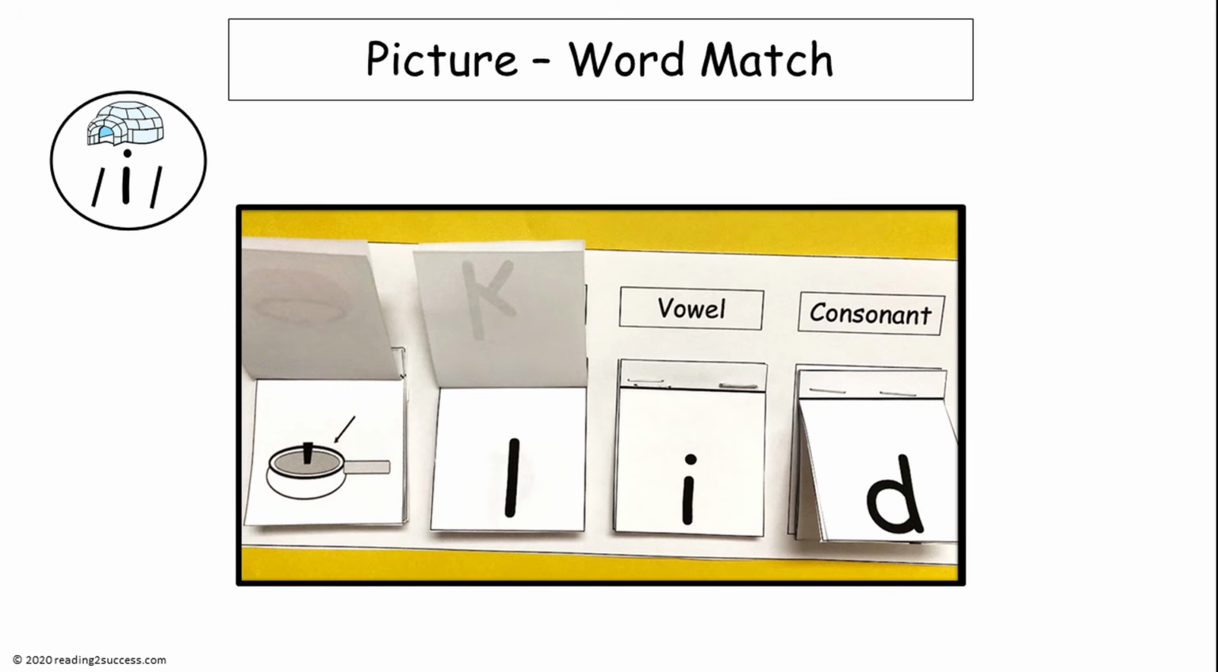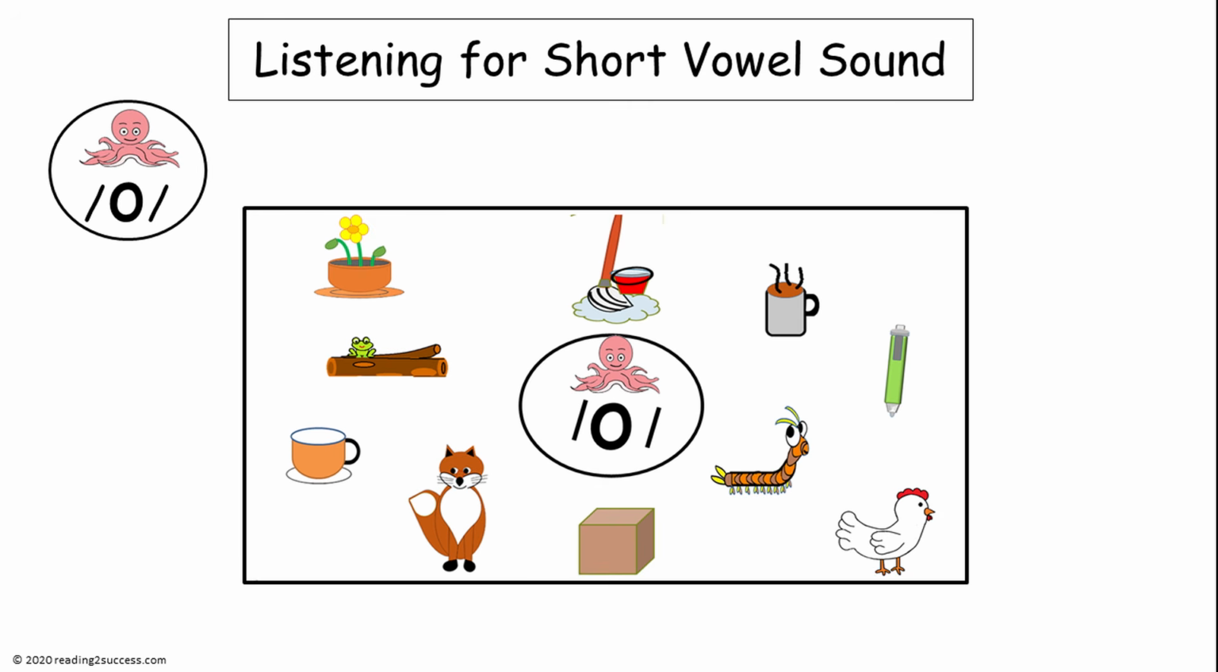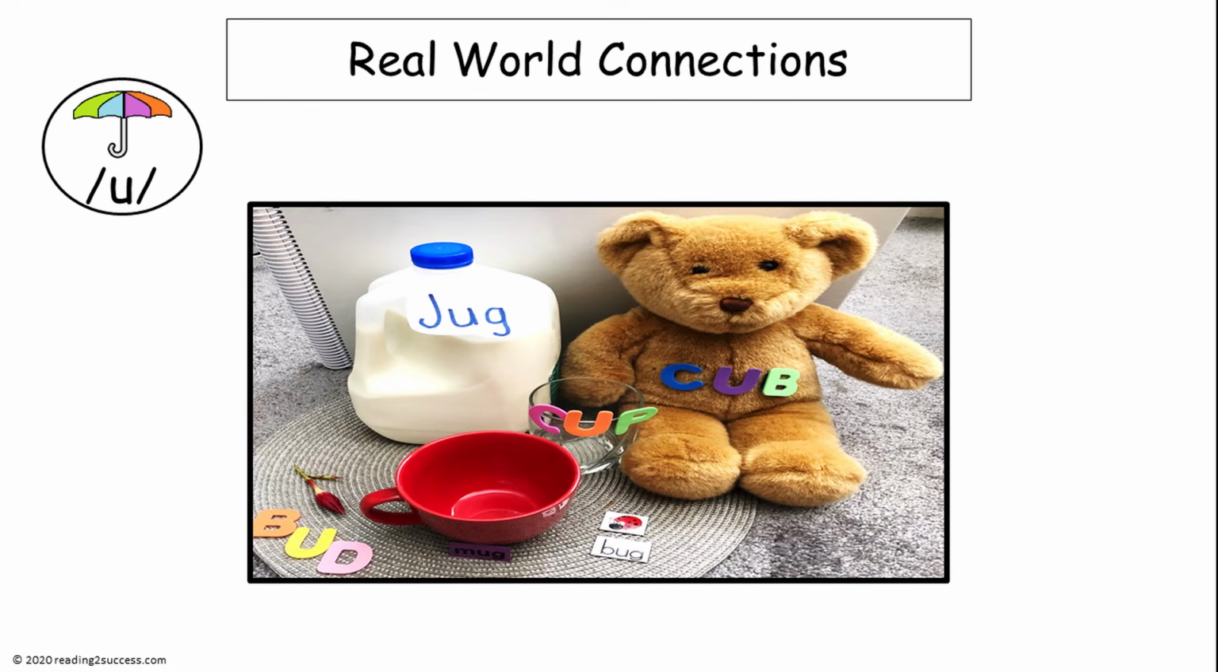This is an example of the third activity, picture word match. This is an example of the fourth activity, listening for short vowel sound. And this is an example of the fifth activity, real-world connections.